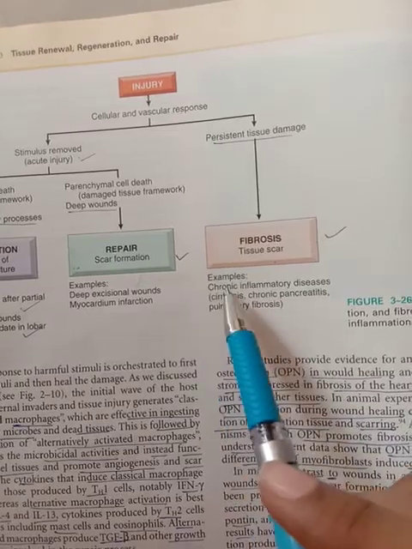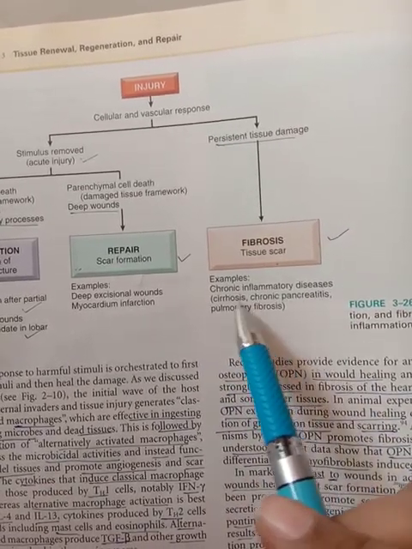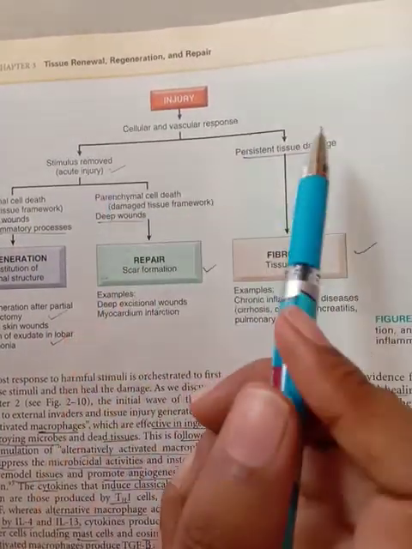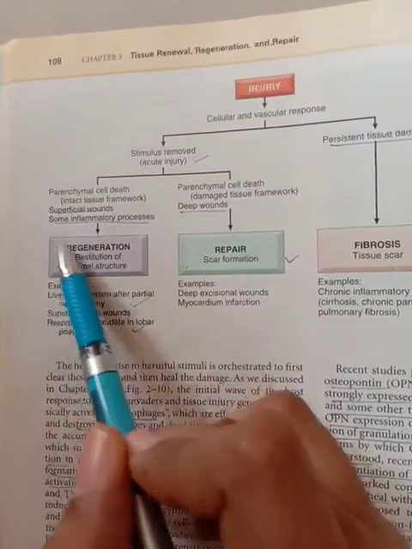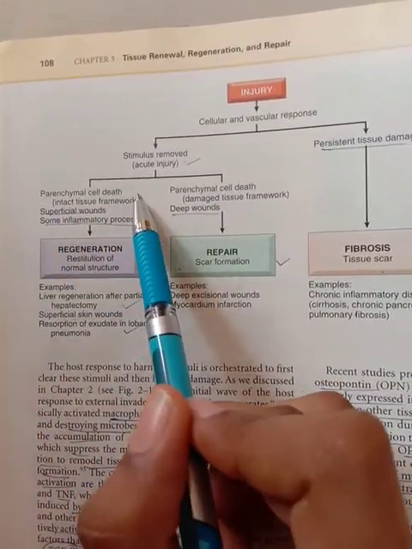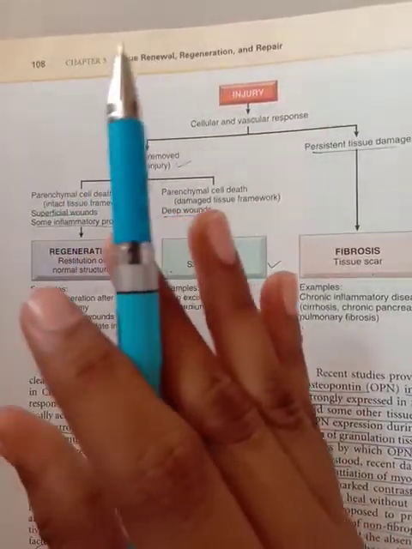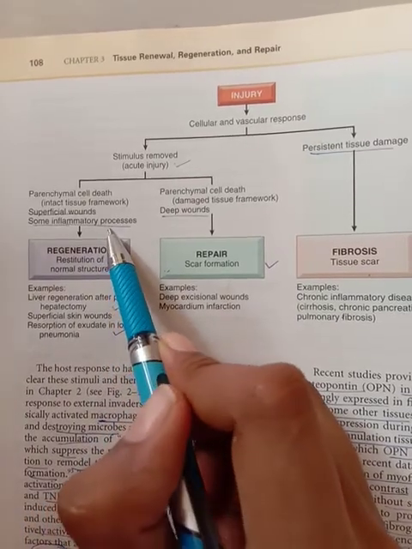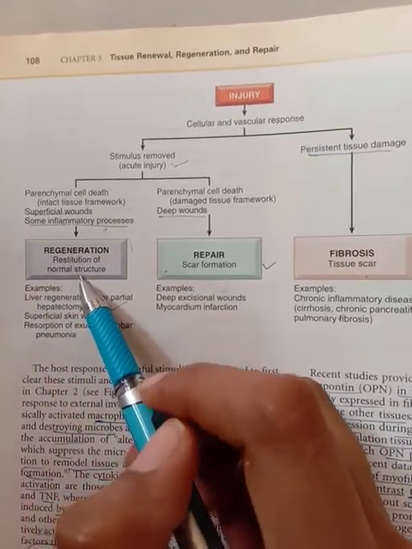Examples are chronic inflammatory diseases like cirrhosis, chronic pancreatitis and pulmonary fibrosis. But if the stimulus is removed, that is only in acute injury for some time, then it is again divided based on parenchymal cell death. If there is an intact tissue framework, only superficial, light wounds with only some inflammatory process, then it leads to regeneration, that is restitution of normal structure.